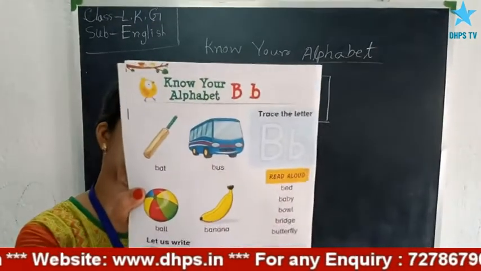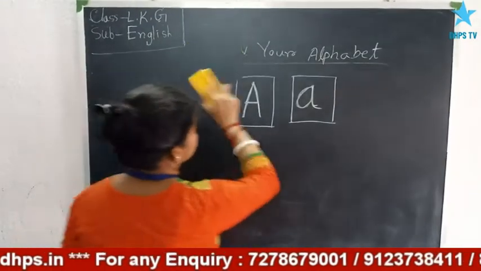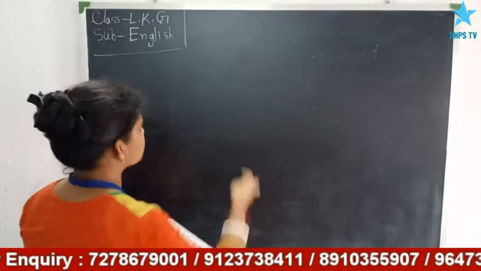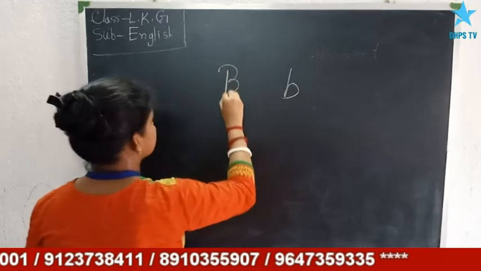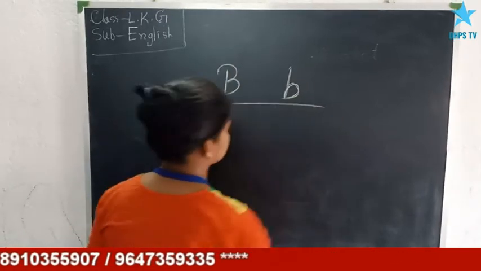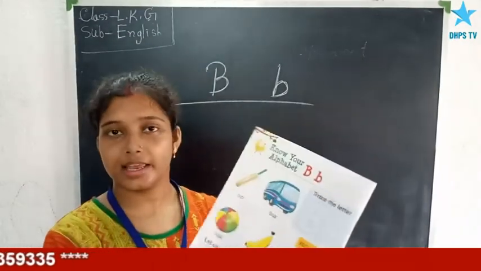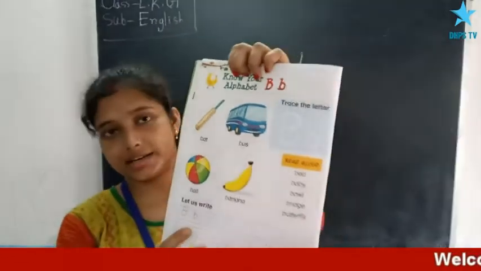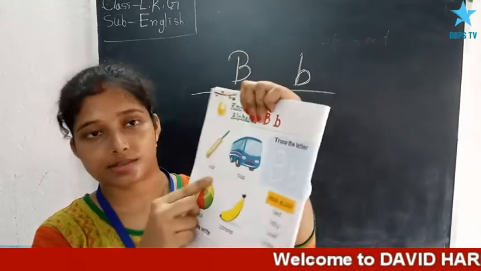Next, we will go to learn the letter B. Previously, all of you have learned the letter A. Now, we are going to learn the letter B. Now see, here are some words.